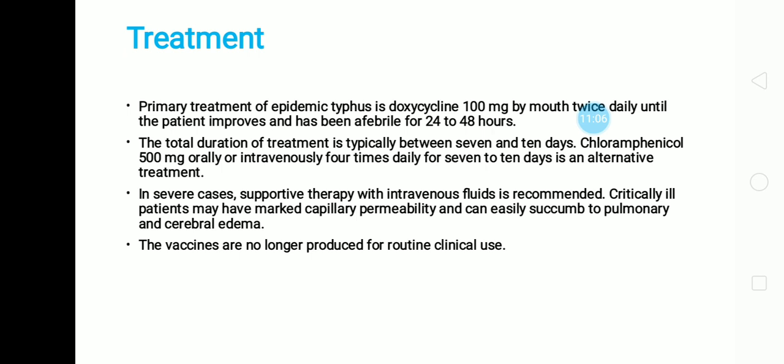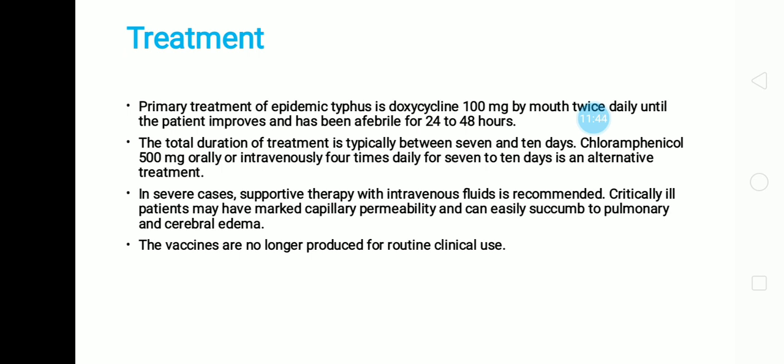The treatment is there. Primary treatment of epidemic typhus is doxycycline 100 milligrams by mouth twice daily until the patient improves and has been afebrile for 24 to 48 hours. The total duration of treatment is typically between 7 to 10 days.